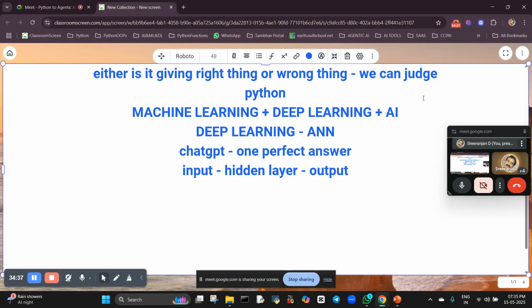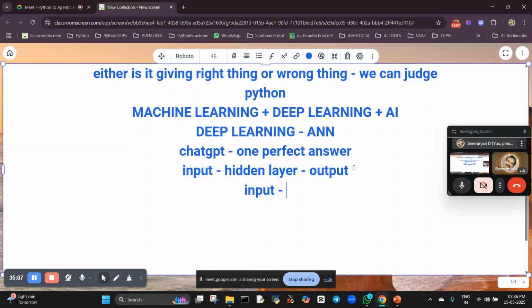This is the input layer, as I said earlier. In our brain it also works the same way. The input layer gathers the information the customer is expecting. It will gather information from all around the world, from books, from Google, from all the different kinds of sources. Not only that, we can give our own documents also.